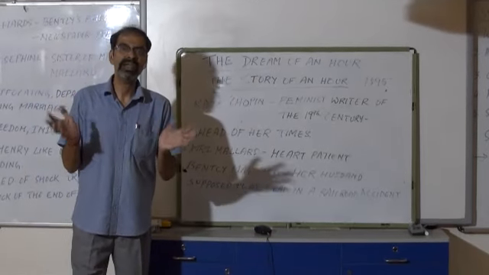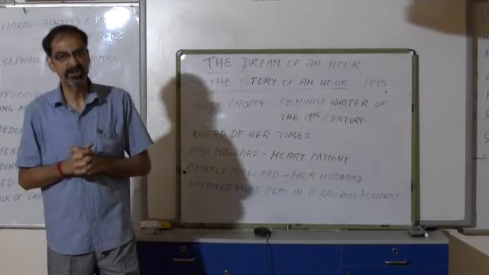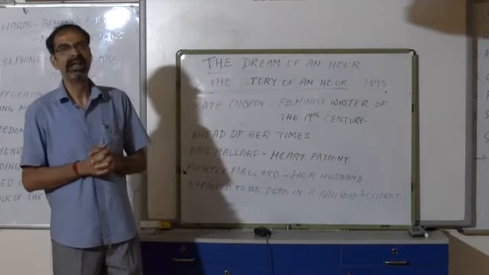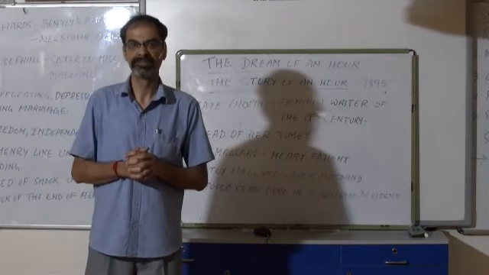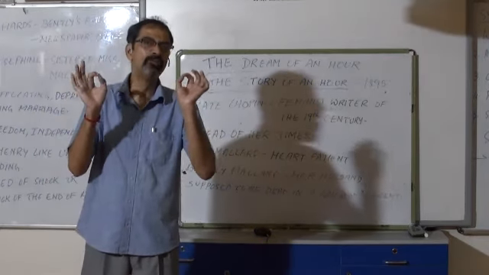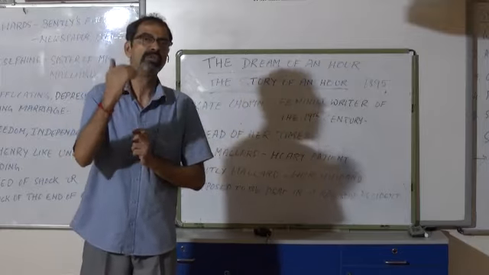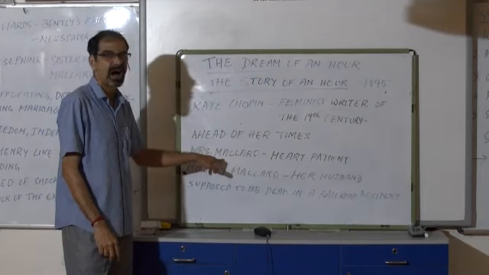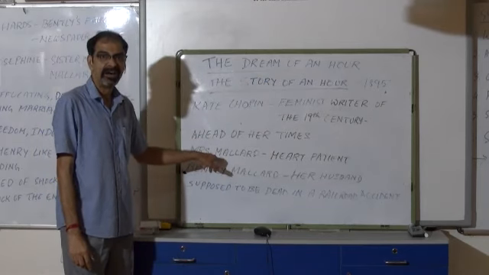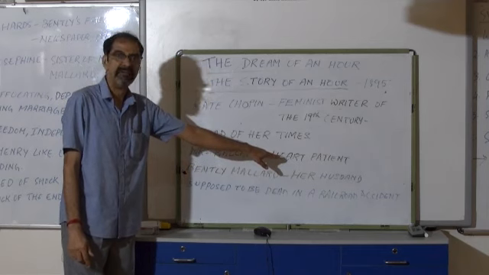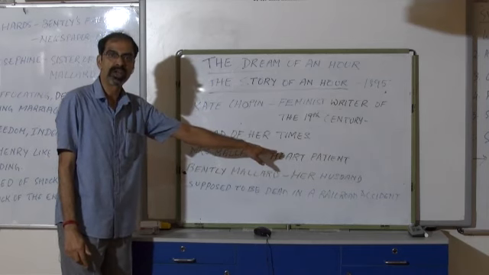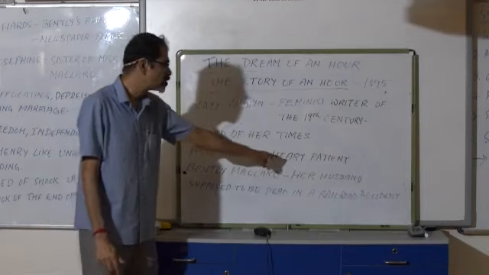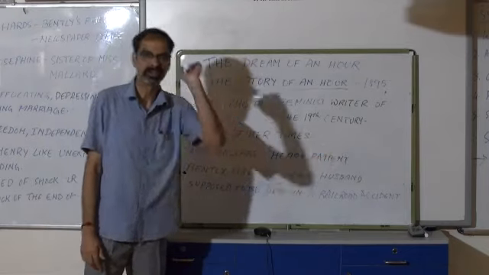Therefore, when the news came that her husband, Bentley Mallard, had died in a railroad accident, great care had to be taken to pass on this news to Mrs. Mallard, because there was the fear that she may not be able to tolerate this shocking, sad news, and she might die because she was a heart patient.